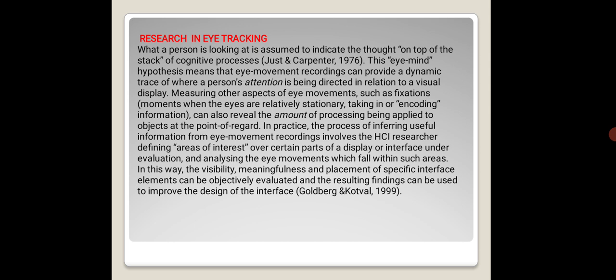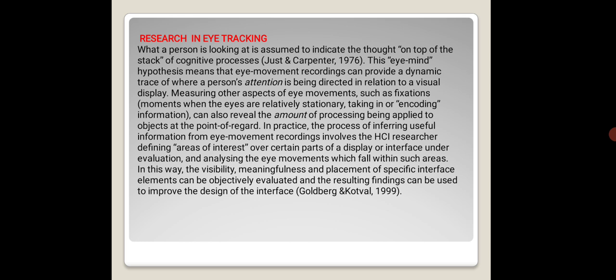Research in eye tracking. What a person is looking at is assumed to indicate the thought on top of the stack of cognitive processes. Just and Carpenter, 1976.